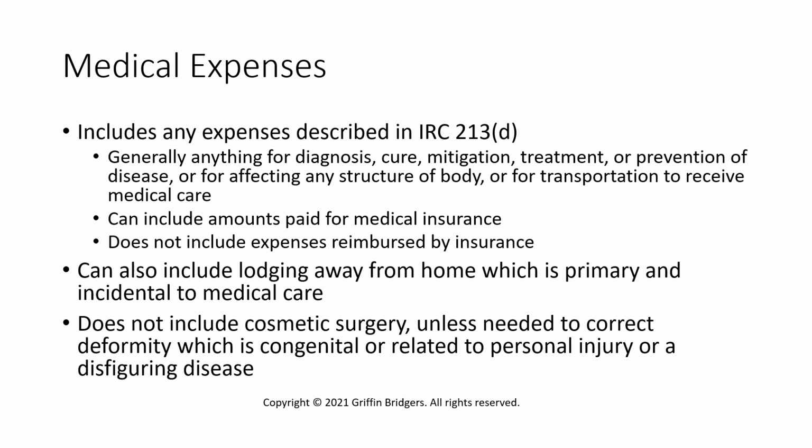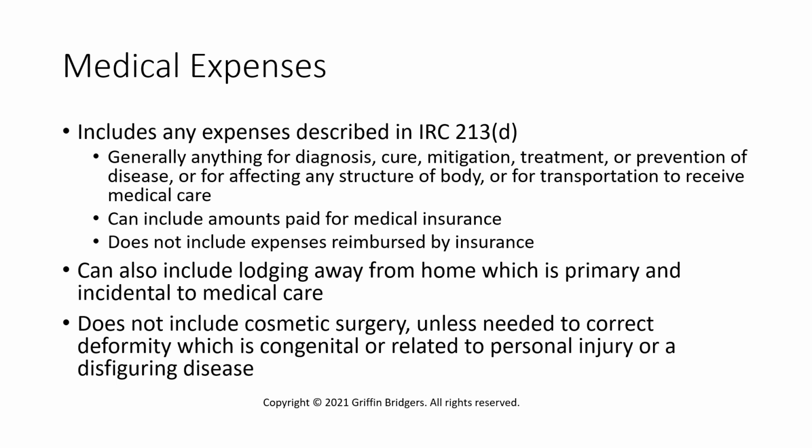Now, there's a couple other things to call out from Code Section 213(d). This can include lodging away from home as long as it's primary and incidental to that medical care. So if you're turning it into a mini vacation, that's not going to count. But if the lodging is right by the hospital and really just intended to be a necessary part of that medical care, then you're covered. Same thing would apply in the case of cosmetic surgery.